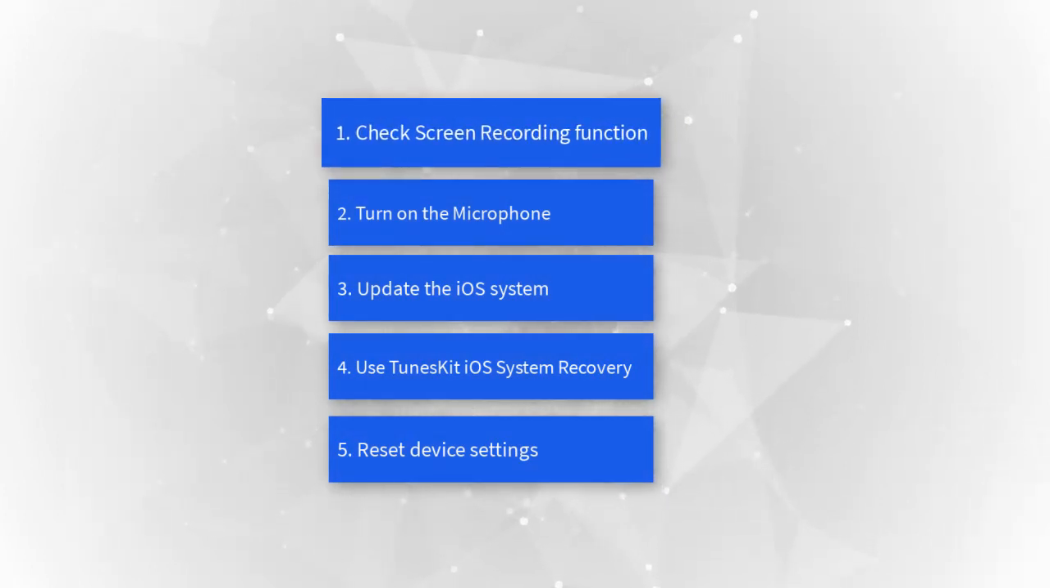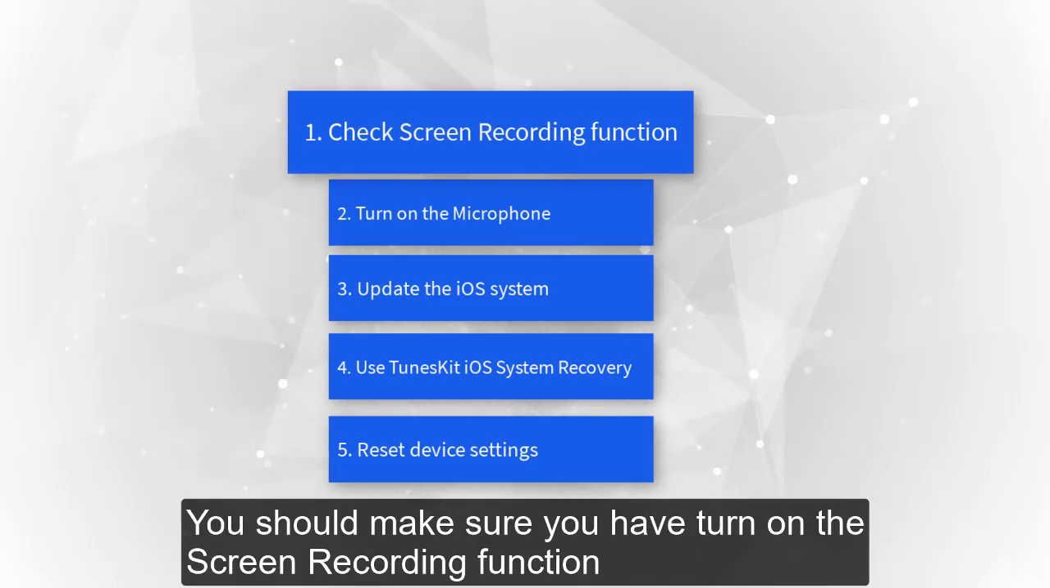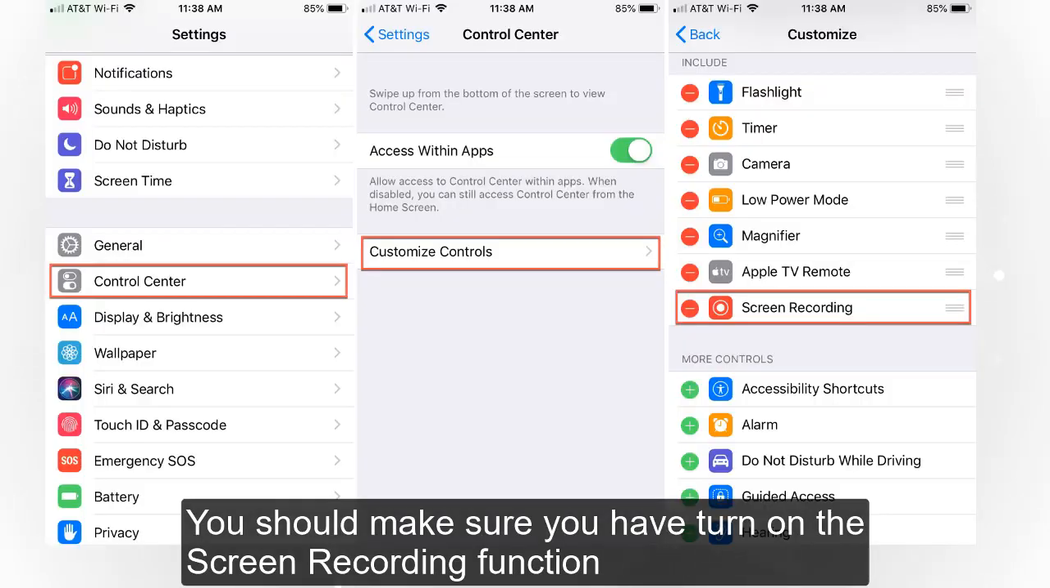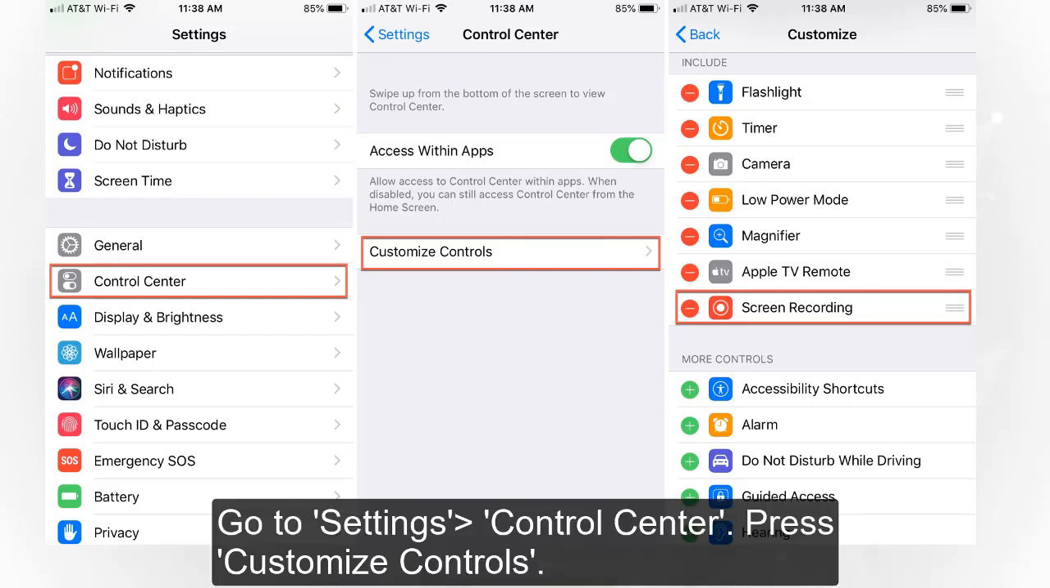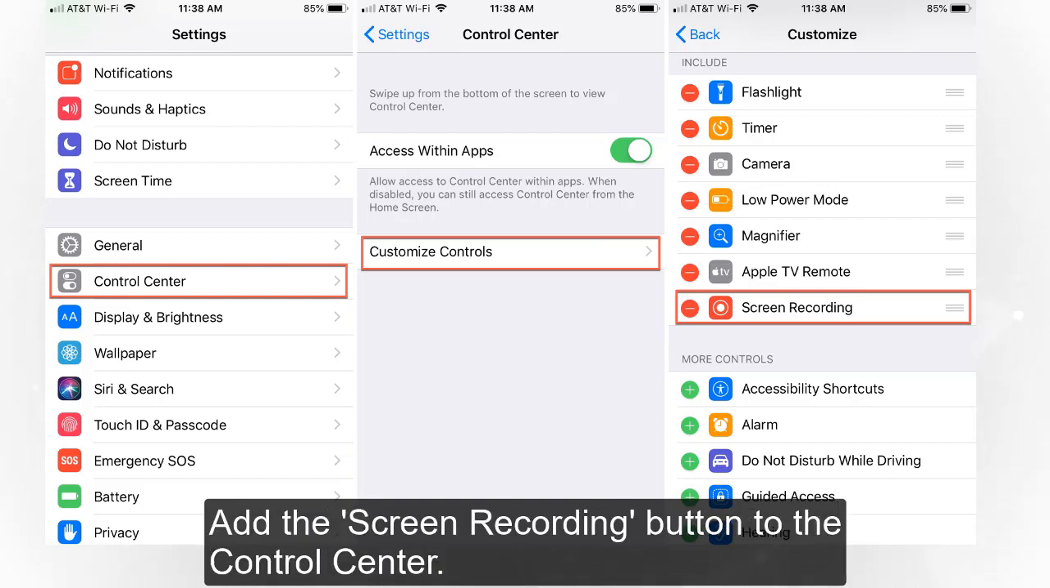Check the screen recording function. You have to make sure you have turned on this feature. Where to check? Just go to Settings, Control Center, press Customize Controls, and add the screen recording to the Control Center.